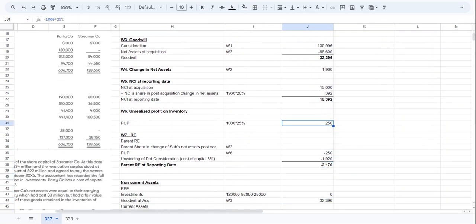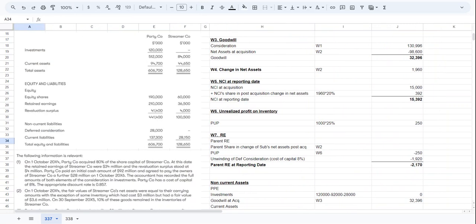In working note 6 we have already calculated the unrealized profit, the parent's unrealized profit. Then we need to calculate the retained earnings. The parent's retained earnings is given in the question, which I think is 210000, in the draft financial statement at the reporting date. Then we have the parent's share in change of the subsidiary's net assets post acquisition. The change in net assets was 1960, and here we will take 80%. While calculating NCI we took 20%; here we will take 80%.